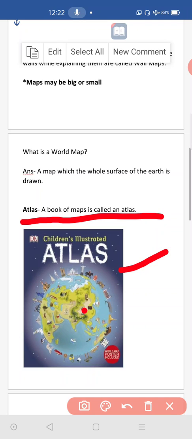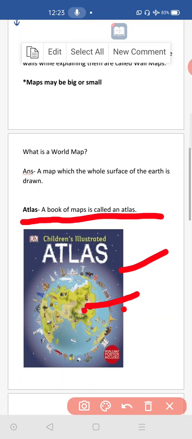If you open this book, there will be different maps. A world map will be there, a physical map of the world, a political map of the world, a commercial map of the world. Then a map of India will be there. Maps of all the countries and all the continents will also be given in this book. So only maps will be there, and these kinds of books are called atlases. These atlas books are available in all the book shops.